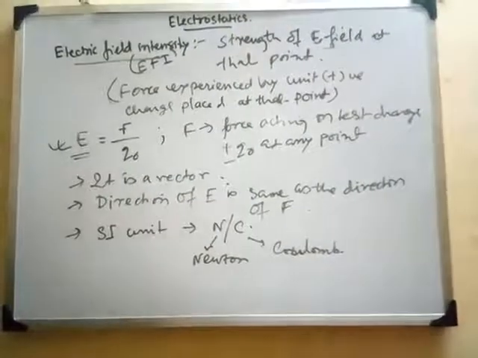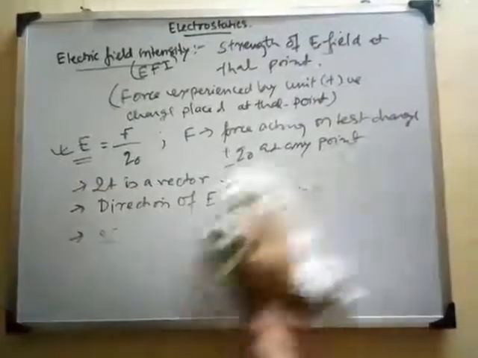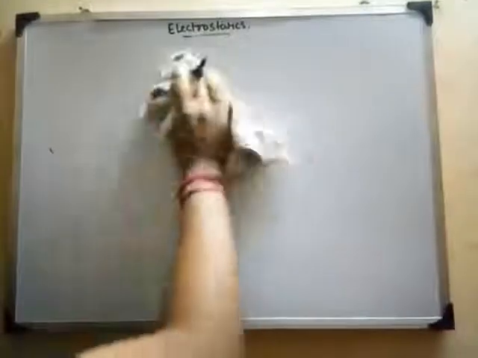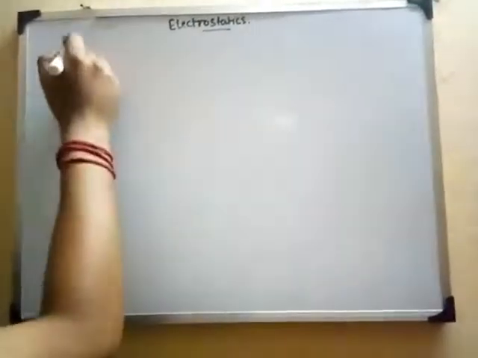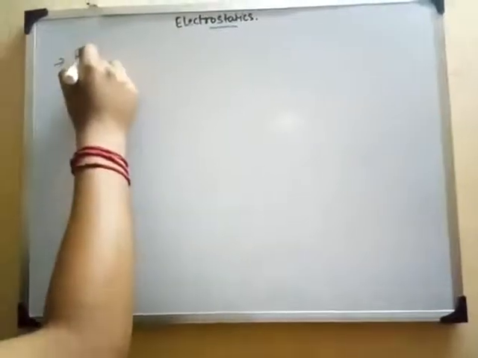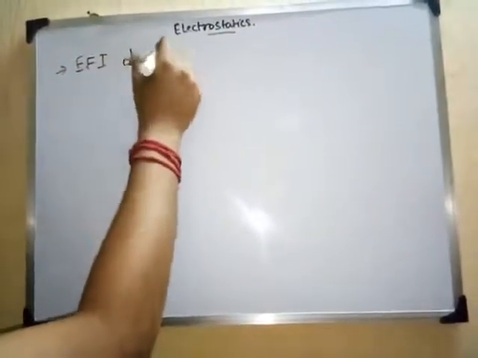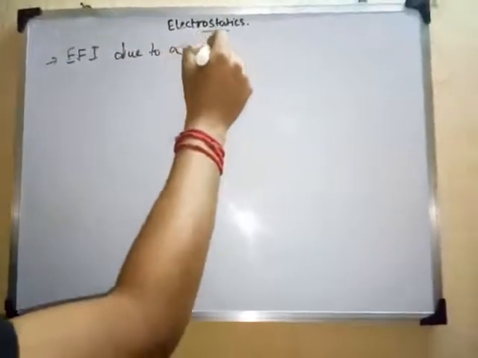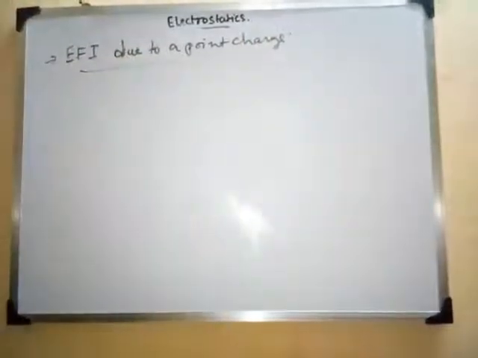Now let us come to the discussion of electric field intensity for a point charge. If a unit charge is placed anywhere, we have to calculate the electric field intensity due to that point charge. So let me write it for you: EFI due to a point charge. This is our point of discussion.